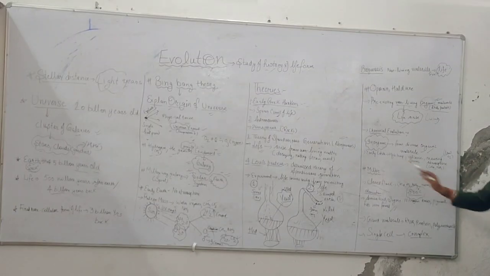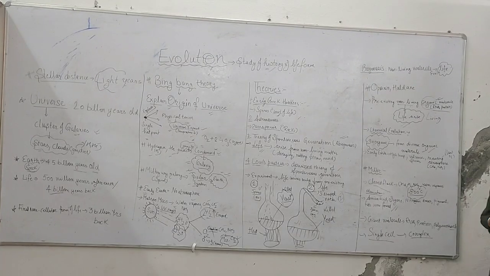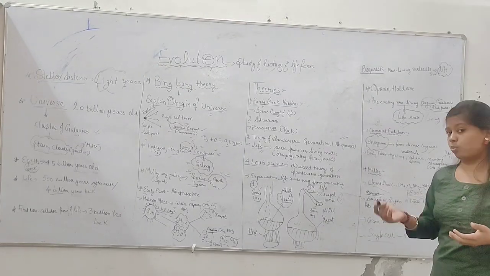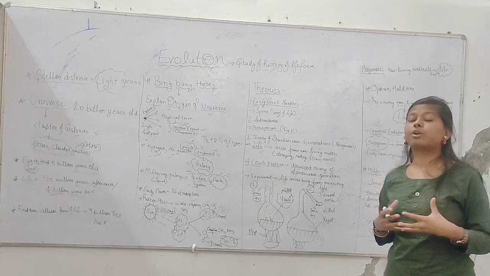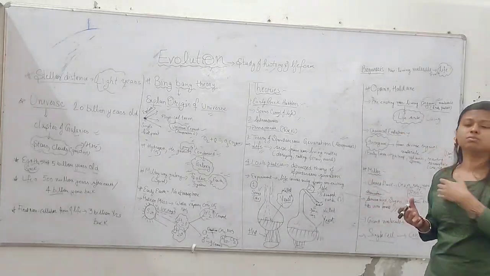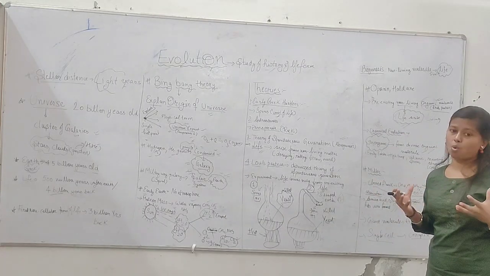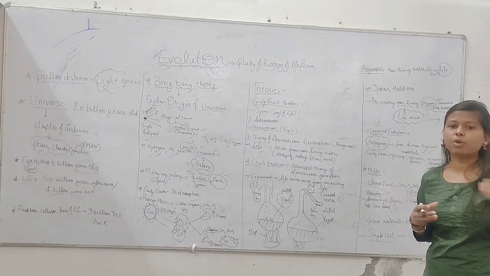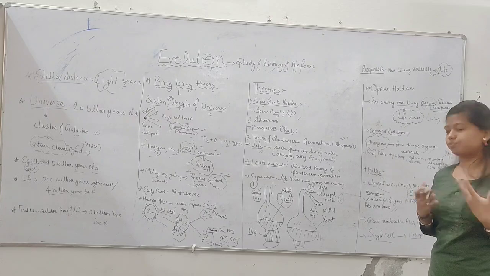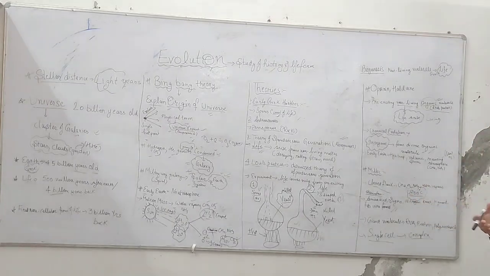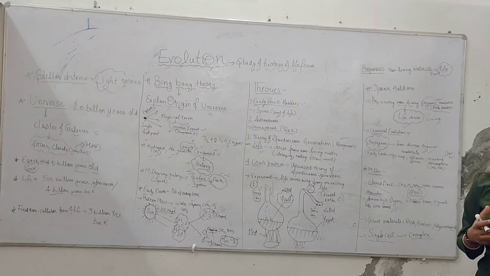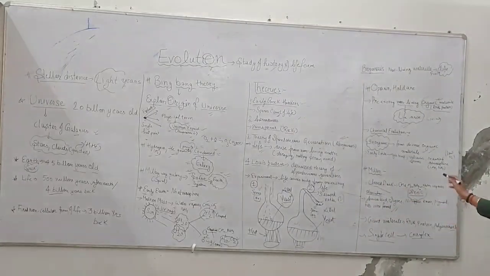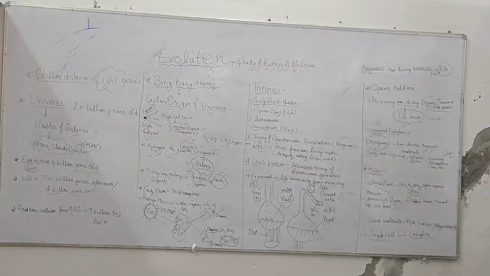Now we come to the early Earth. Early Earth had high temperature, volcanic storms and a reducing atmosphere. What do we mean by a reducing atmosphere? Oxygen gas is present in very low amounts and cannot be properly used. That's why it is reducing, and it also contains other gases such as methane and ammonia.